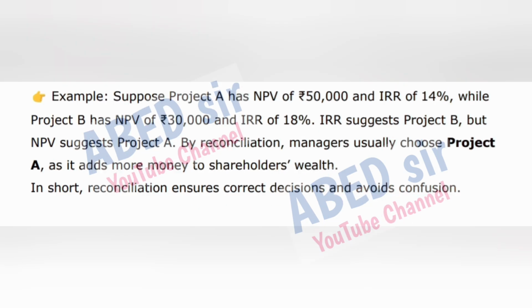Example: suppose project A has NPV of 50,000 rupees and IRR of 14%, while project B has NPV of 30,000 rupees and IRR of 18%. IRR suggests project B, but NPV suggests project A. By reconciliation, managers usually choose project A as it adds more money to shareholders' wealth. In short, reconciliation ensures correct decisions and avoids confusion.